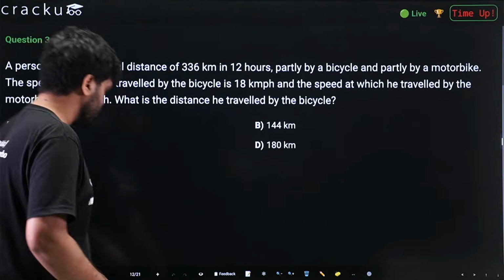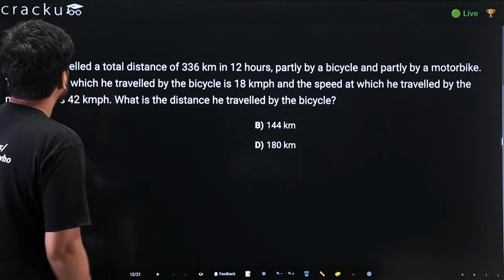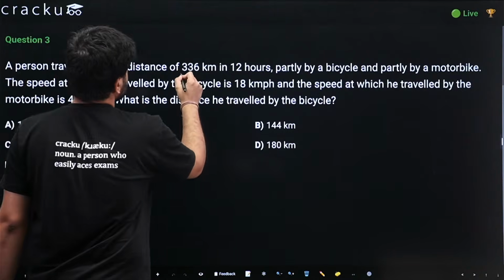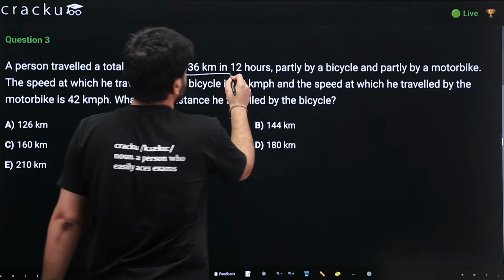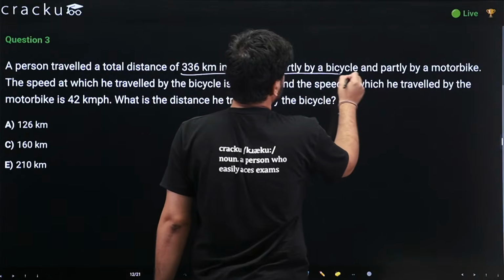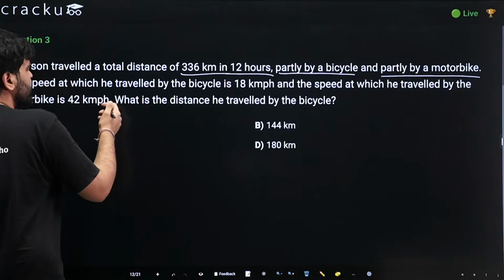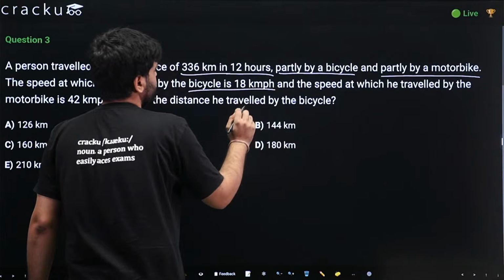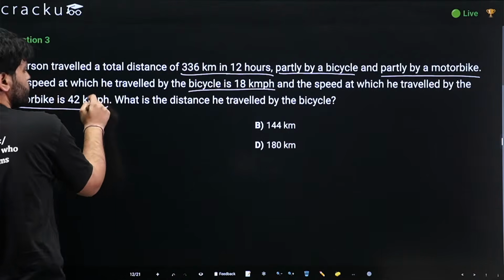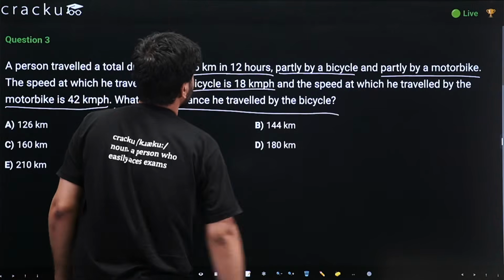Let's try to solve the question. In this question, it is given that a person traveled a total distance of 336 kilometers in 12 hours. It is traveled partly by a bicycle and partly by a motorbike. The speed at which he traveled by the bicycle is 18 kmph and by motorbike is 42 kmph. Now we are required to find the distance he traveled by the bicycle.